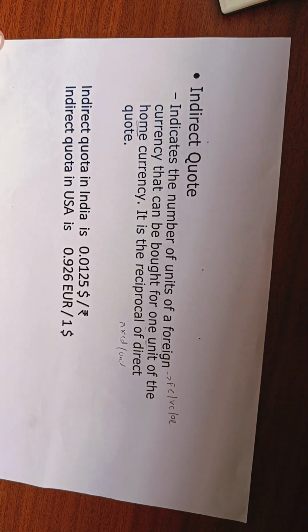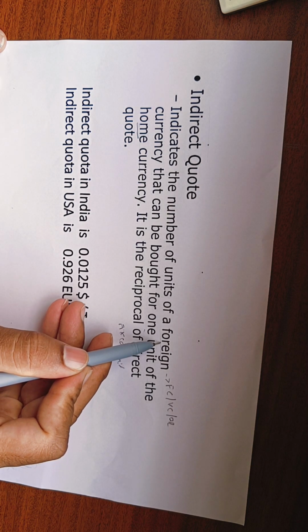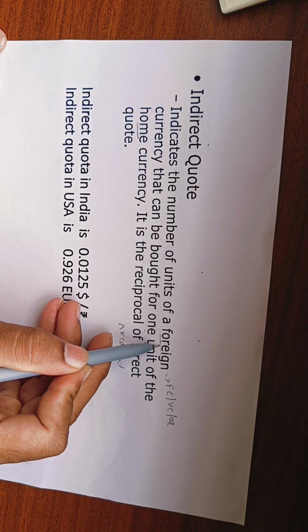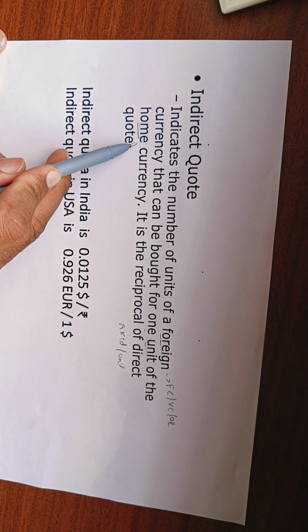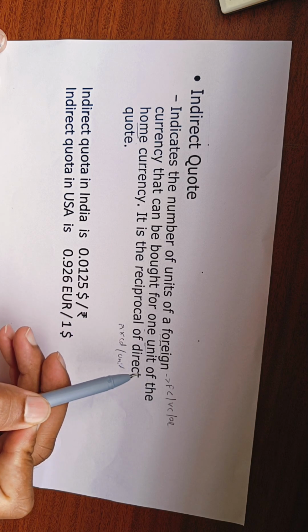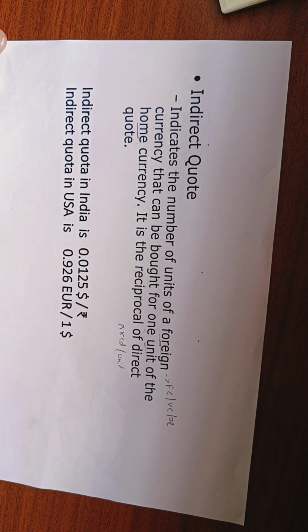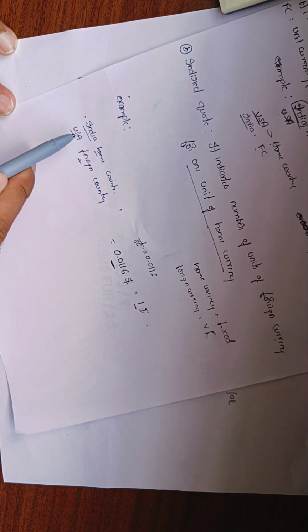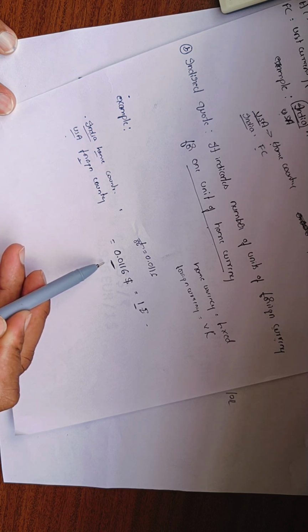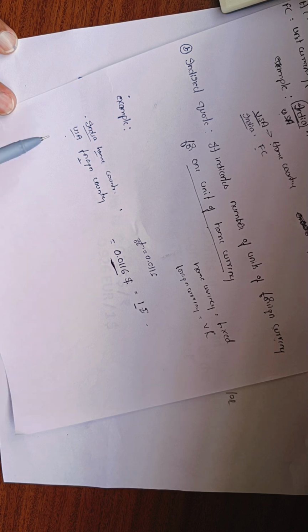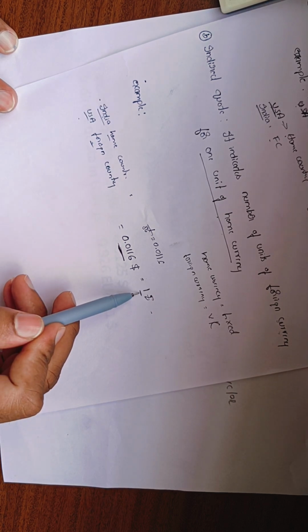Indirect quote is nothing but the number of units of foreign currency, which is the exact opposite of the direct quote. In the direct quote, the home currency comes first, but in the indirect quote it is the number of units of foreign currency for 1 unit of home currency. I gave an example of this. If India is the home country and the US is the foreign country, what will be the indirect quote? It is the number of units of foreign currency, that is USA, for 1 unit of home currency.